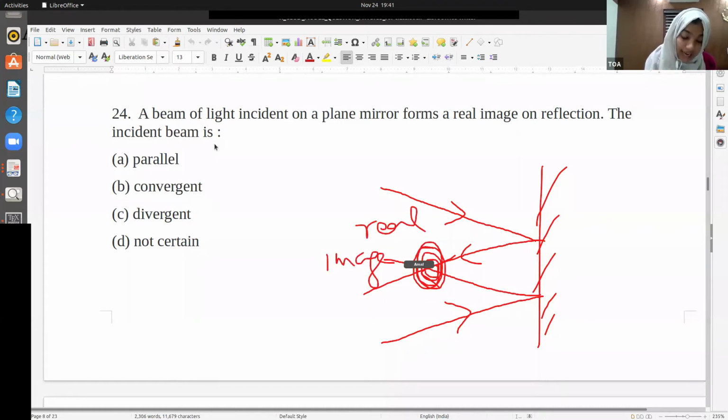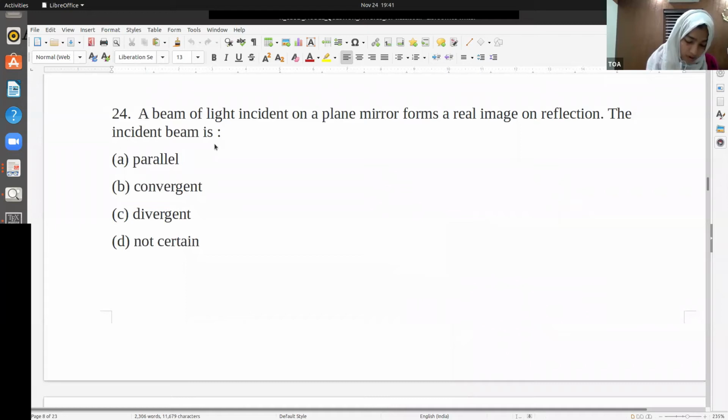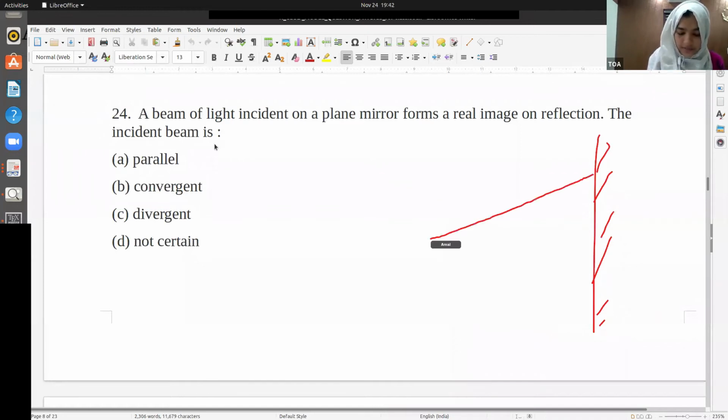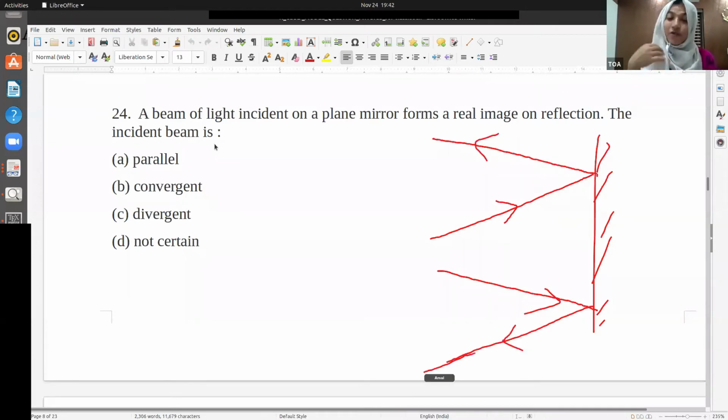What about a diverging light? If it was a diverging light, it should be of something of this sort, right? So the reflected light will be diverging. See, it will be going off. They won't meet and it cannot form a real image.